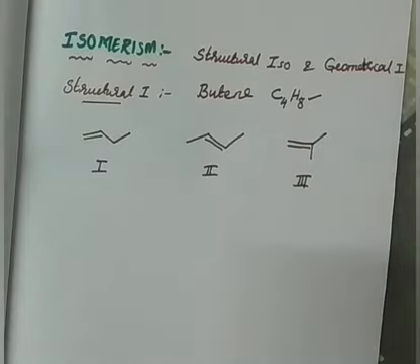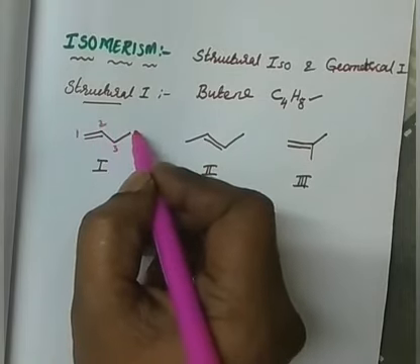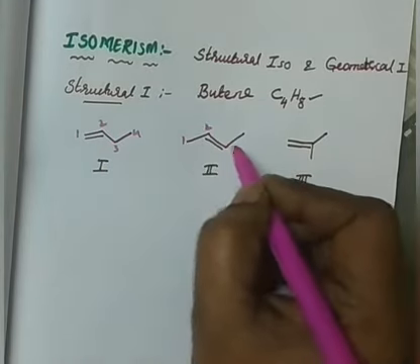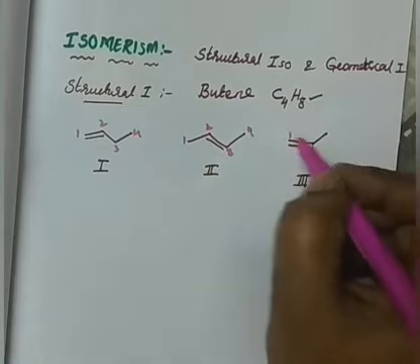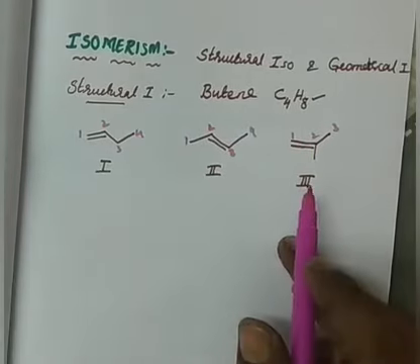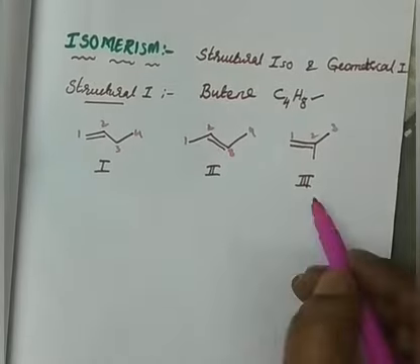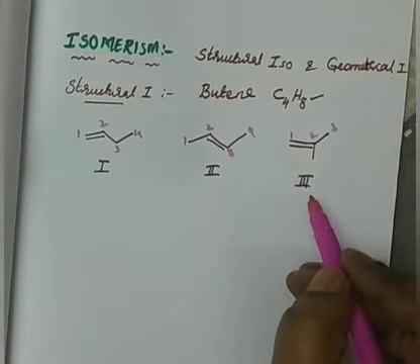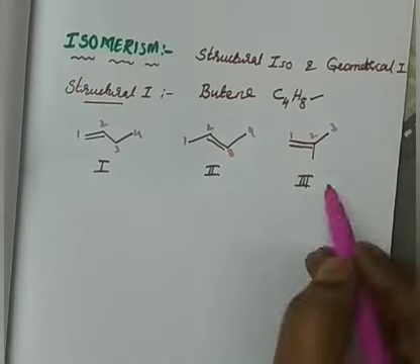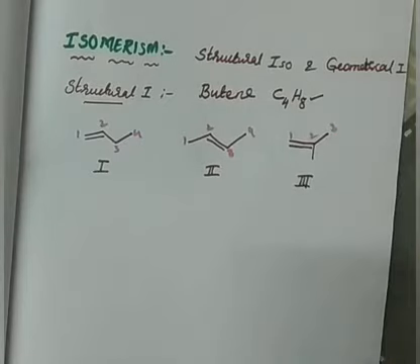If you consider again the position of the double bond, this is one position, and in this it is the second position, and here also the first position. Now, these are structural isomers, and in 1 and 3, there is a lot of difference in their straight chain carbon group.